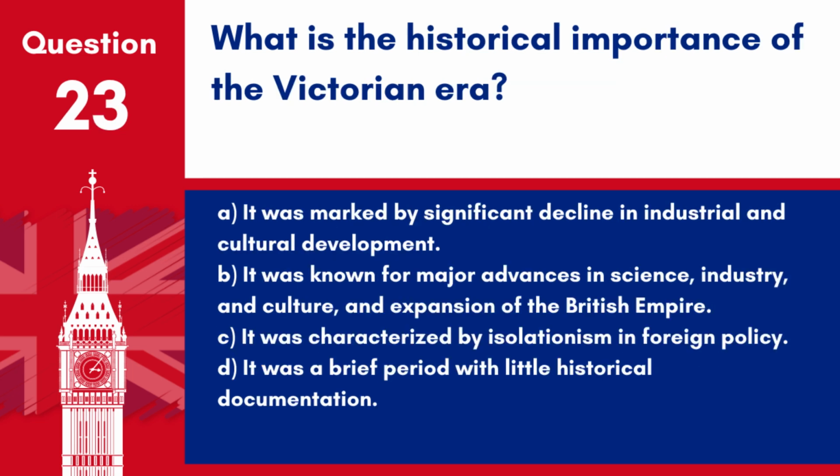Question 23. What is the historical importance of the Victorian era? A. It was marked by a significant decline in industrial and cultural development. B. It was known for major advances in science, industry, and culture, and expansion of the British Empire. C. It was characterized by isolationism in foreign policy. D. It was a brief period with little historical documentation.